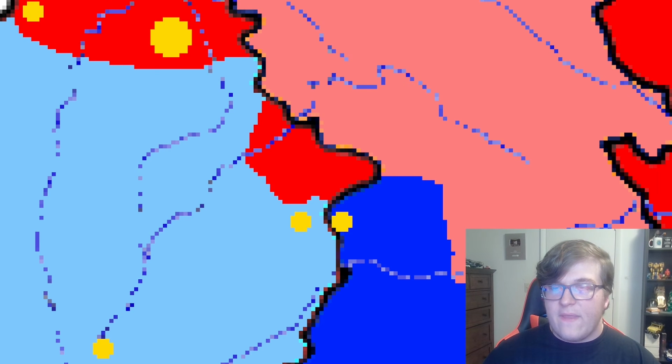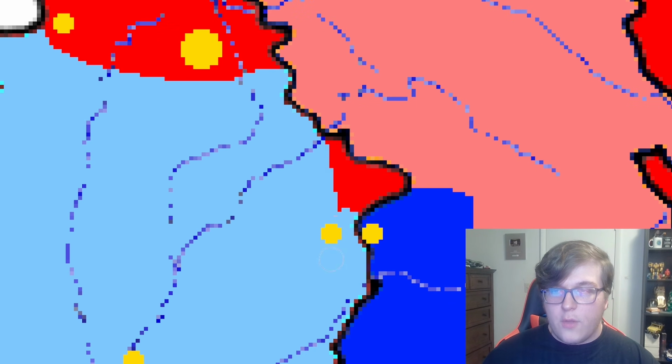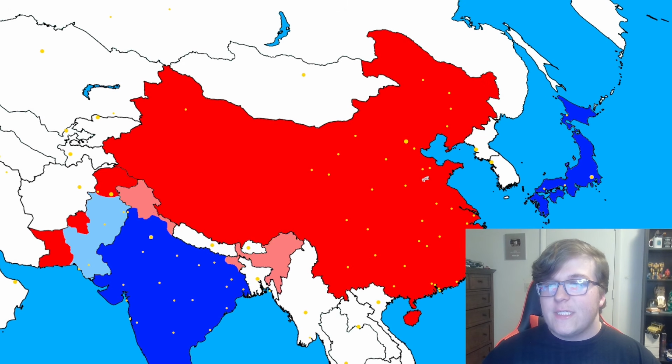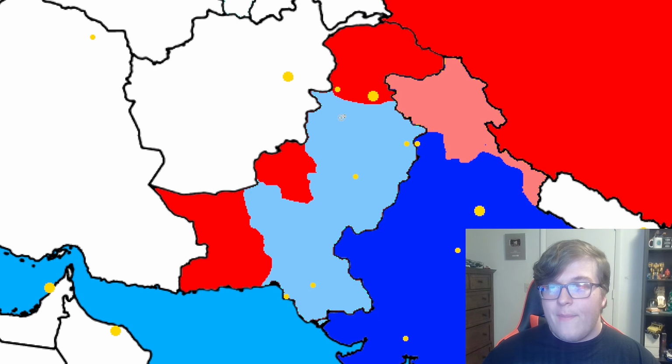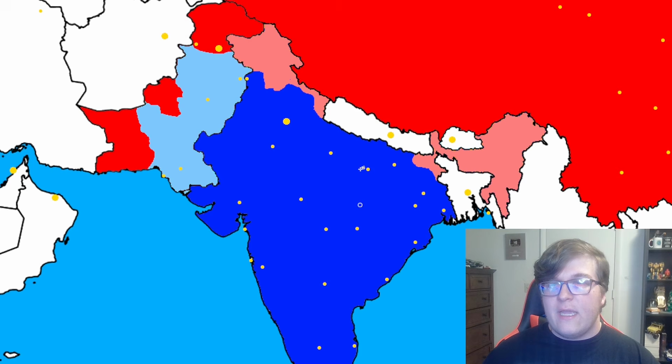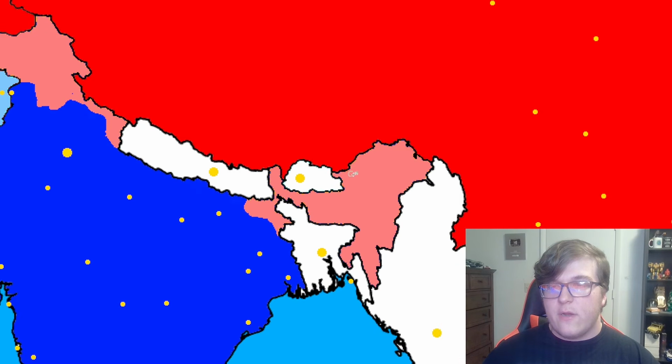The blue team holds on to that, and soon their forces are pushed all the way out of this area. So China's invasion of India has technically gone well for them. However, it's going badly for everyone else. Pakistan is barely holding on, and India has lost some pretty important areas such as Kashmir as well as this